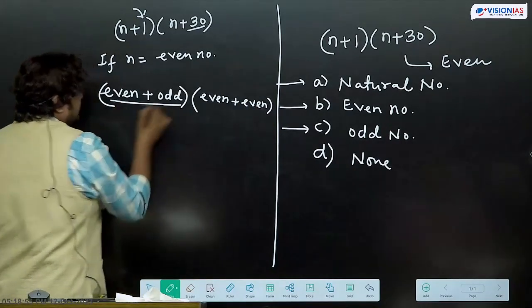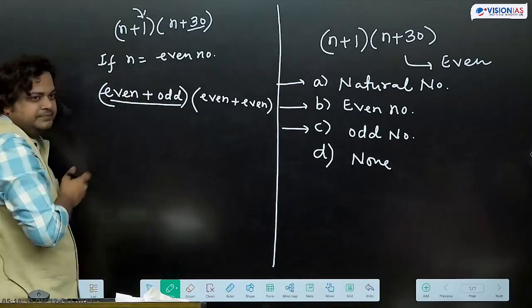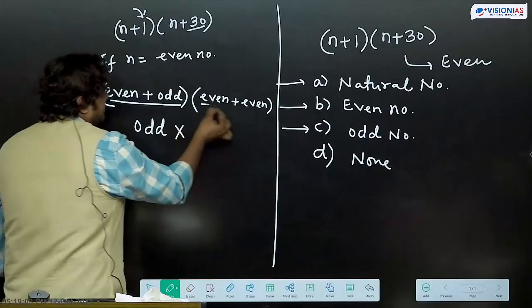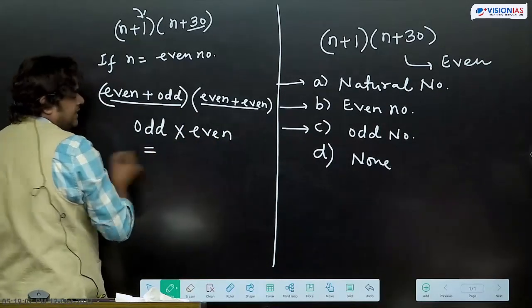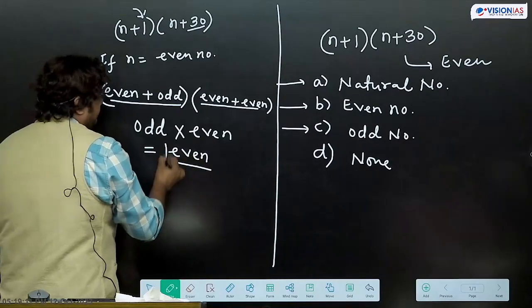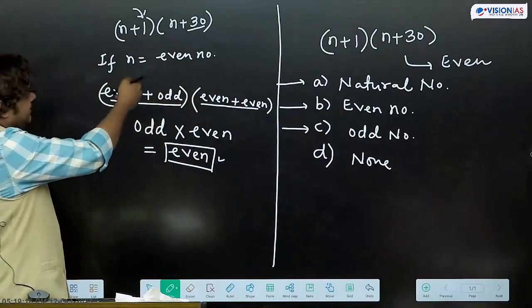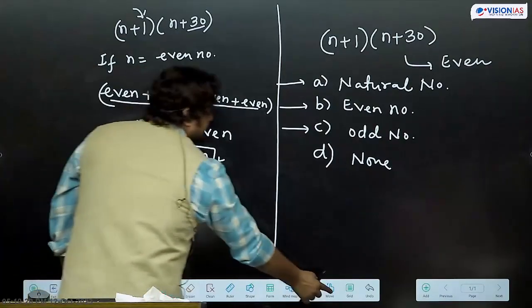So even plus odd, what are we getting? Odd, multiplied by even plus even, even. What is the resultant value? Even. And it is given that it is always even. So for n even, it is coming even. Second condition we can take.